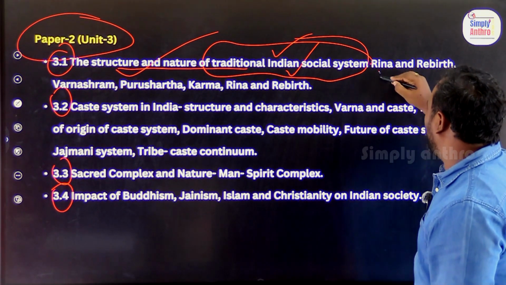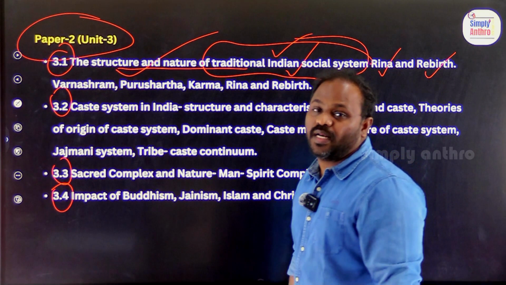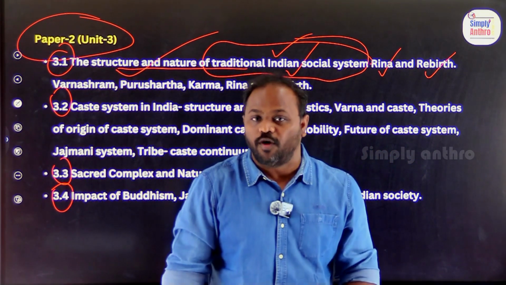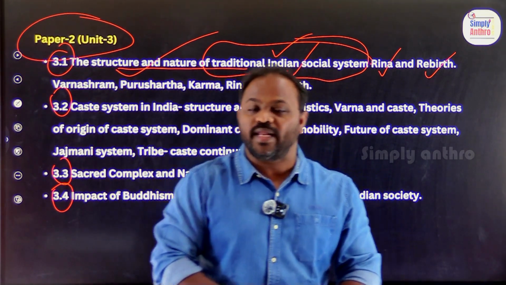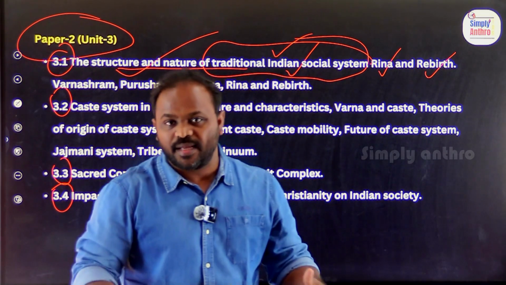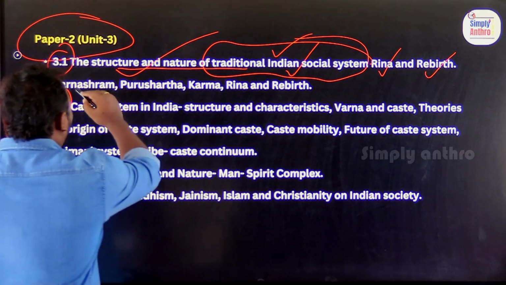What do you mean by Rina? What do you mean by rebirth? Rina, for example, the duties which we are obligated to perform: Deva Rina, Rishi Rina, Pitru Rina, Atithi Rina, all these concepts. What do you mean by birth and rebirth? What do you mean by Purusharthas?